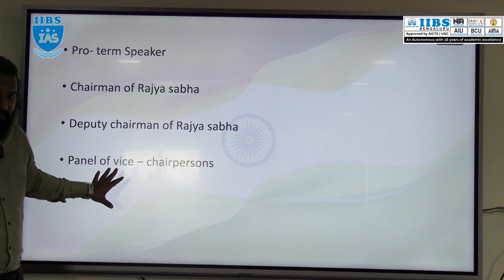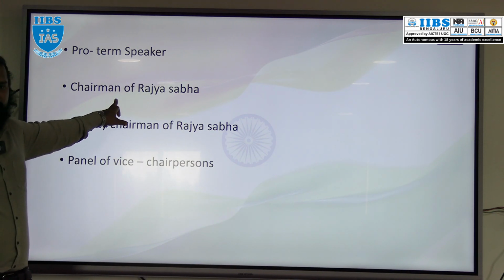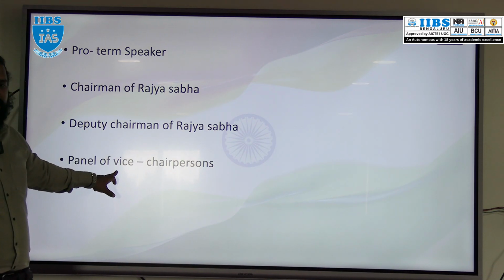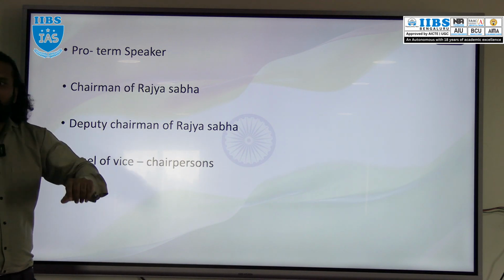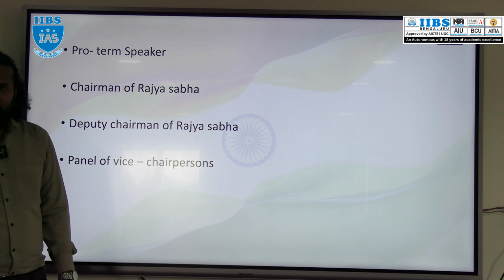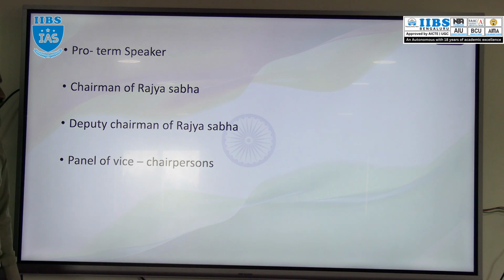But here also the same thing: in case of vacancy in the seat of both chairman and deputy chairman of Rajya Sabha, none of the members from this panel shall act as chairman. At that time, the president will nominate such a person. Understood, everyone? So this is about the chairman of Rajya Sabha, deputy chairman of Rajya Sabha, and panel of vice chairpersons.